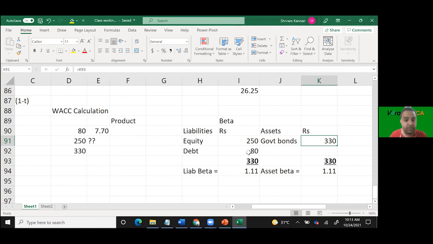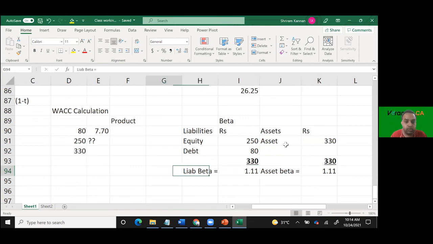You will not, because the assets of the company are very stable. Equity shareholders face risk only because their underlying assets are risky. That's why we say asset beta is equivalent to liability beta.